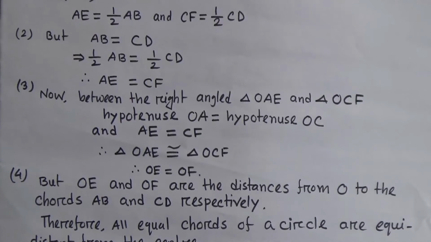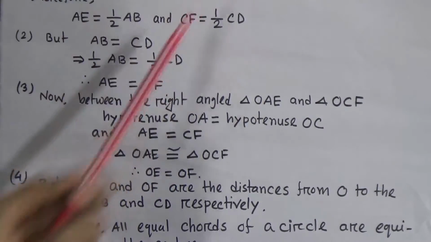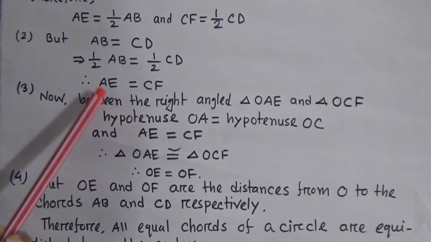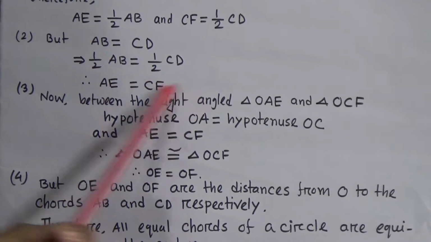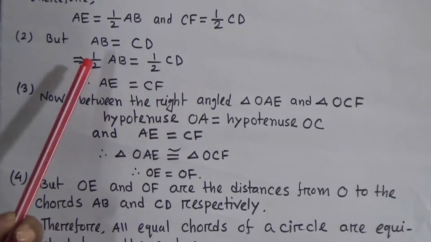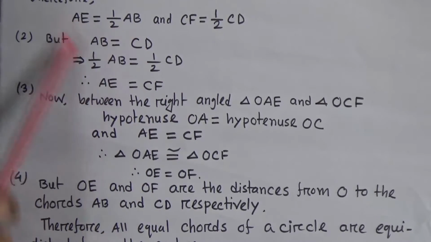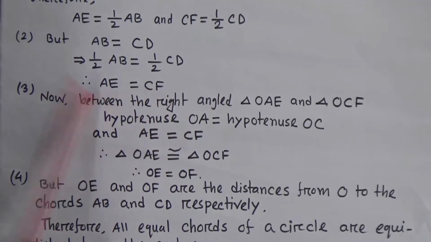Okay, students. What is our condition? Our condition is given that the two chords are equal. That means AB and CD are equal. Now multiply both sides by 1 by 2. Then 1 by 2 AB equals 1 by 2 CD. Now half of AB equals AE, and half of CD equals CF.